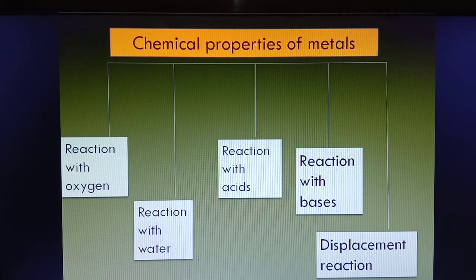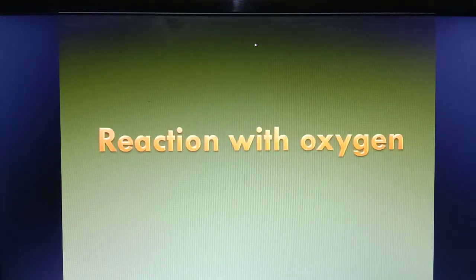We will study the first four in this video, that is reaction with oxygen, reaction with water, with acid and with bases. Displacement reaction we will discuss separately. So let us start with the first one, that is reaction with oxygen.